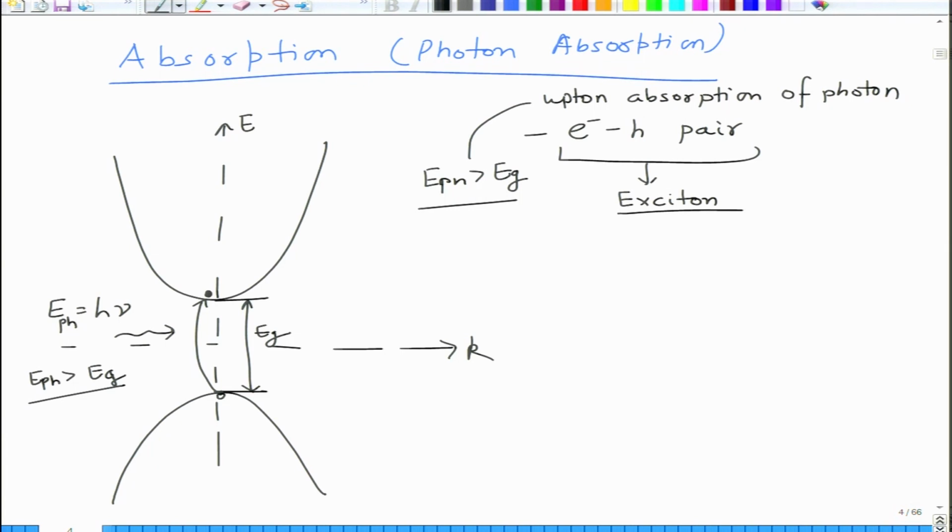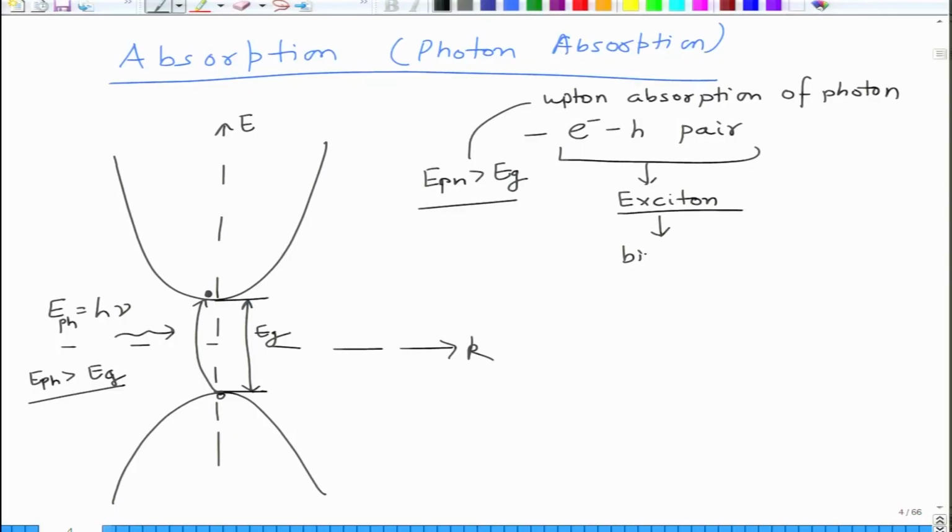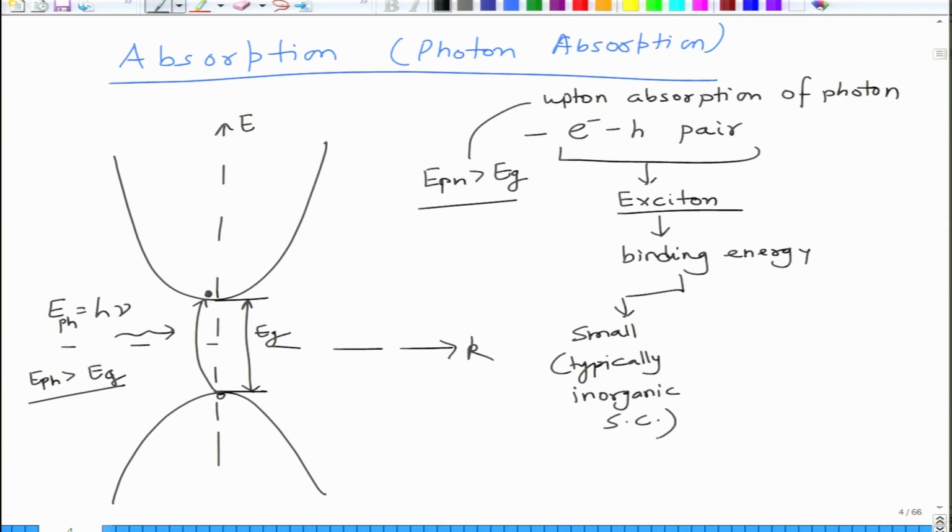So, as a result electron and hole are separated very easily, they do not recombine, but in a semiconductor like an organic semiconductor, the binding energy is quite high. Exciton binding energy is small in case of typically inorganic semiconductors, but it is large in organic ones.